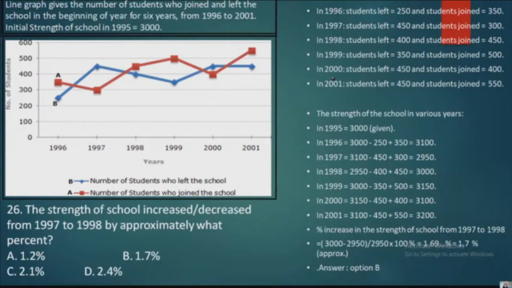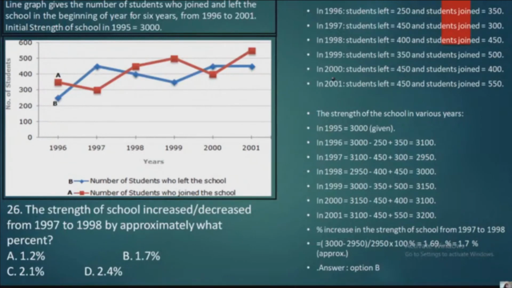Okay, see, in 1996 the students left from the school are 250 and the students joined are 350. Again in 97 the students who left are 450 and students who joined are 300. Now you are supposed to find it till 1998. So in 98 the students who left is 450, sorry, and who joined is 350.